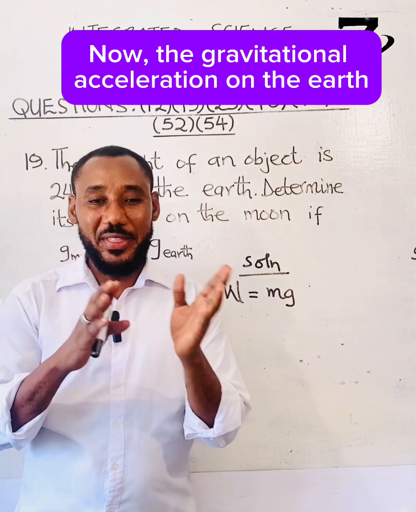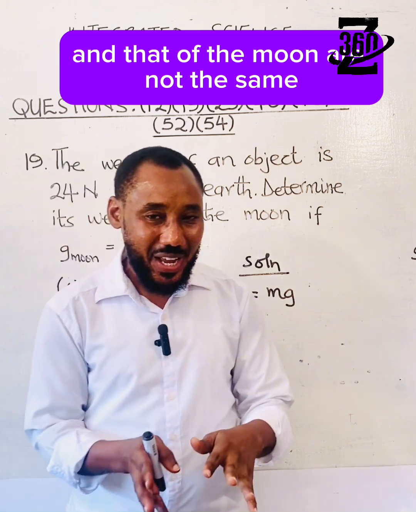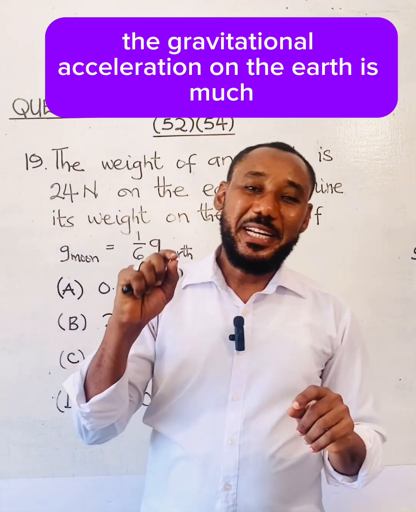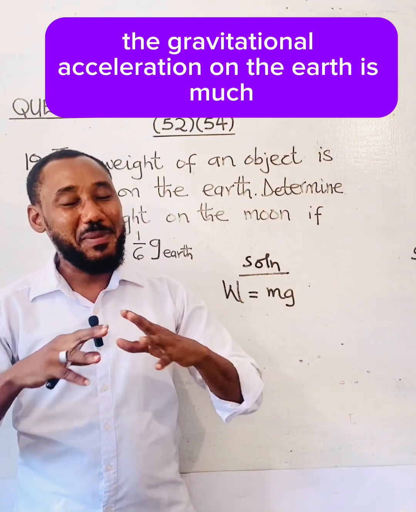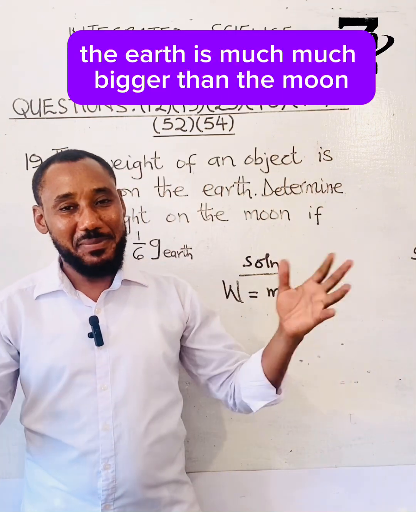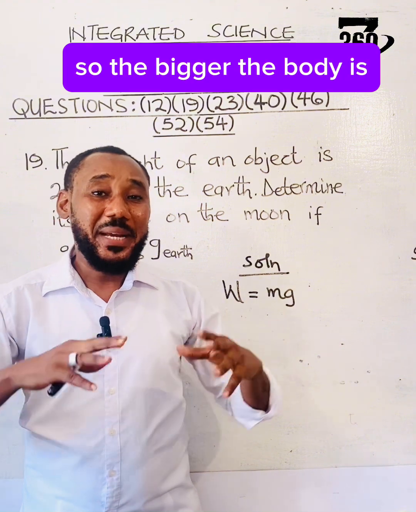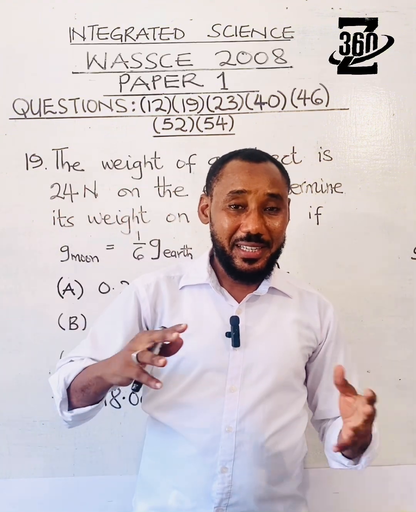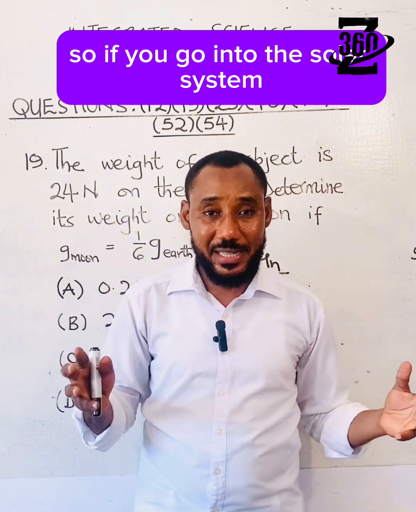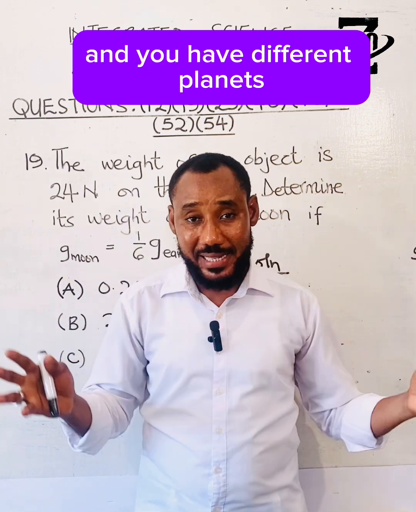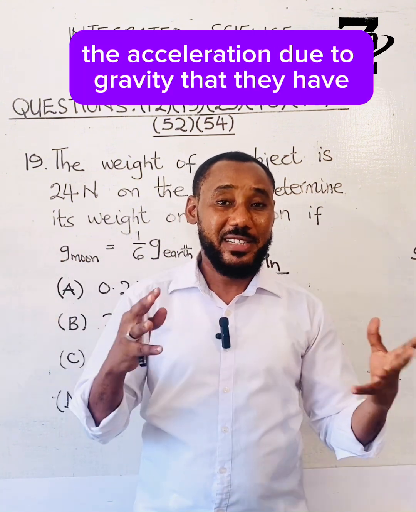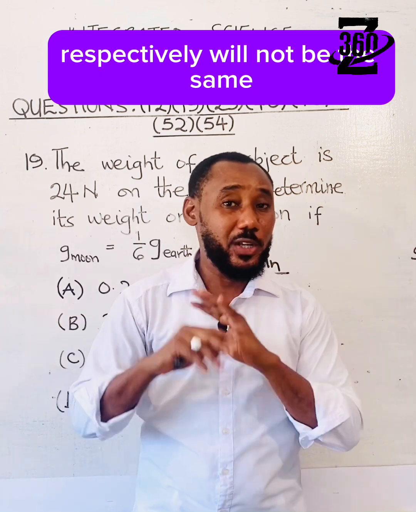Now, the gravitational acceleration on the Earth and that of the moon are not the same. They are very different. The gravitational acceleration on the Earth is much bigger than on the moon. After all, the Earth is much bigger than the moon. So the bigger the body, the higher the gravitational acceleration. So if you go into the solar system and you have different planets, the sizes of the planets are not the same, and therefore the accelerations due to gravity that they have respectively will not be the same.